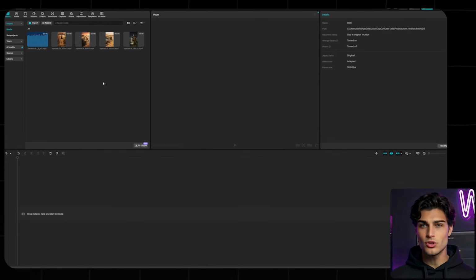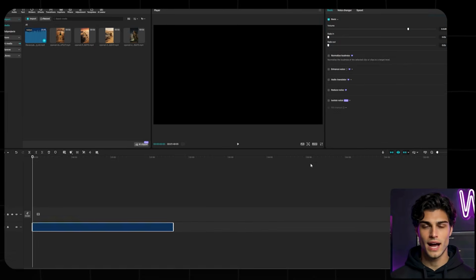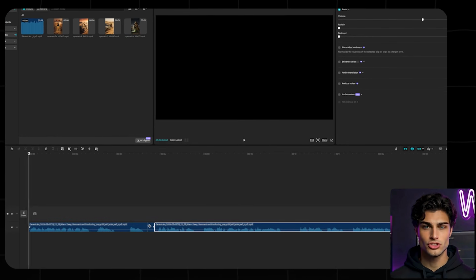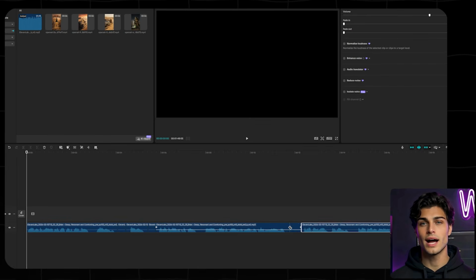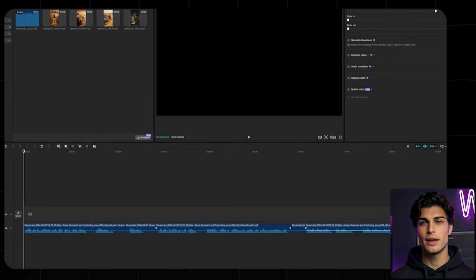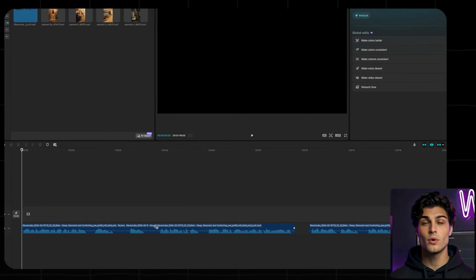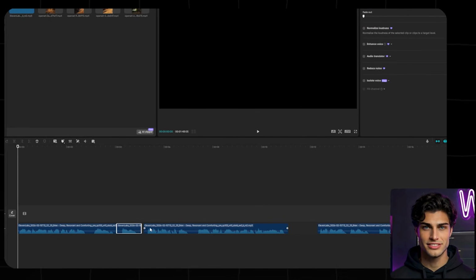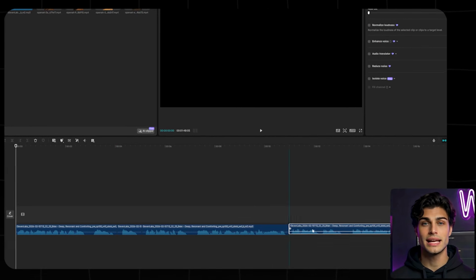Finally, we assemble the entire trap and force the retention graph to spike. Open CapCut PC. Drag your downloaded 11 Labs audio track straight onto the timeline. Do not touch the video clips yet. The very first thing you do is trim the dead air from the audio track. The pacing must be absolutely relentless. Zoom in on the audio waveform. Wherever you see a flat line, a massive gap of silence, or a breath that takes too long, you hit Ctrl-B to slice it and hit delete. You compress the dialogue so tightly that the viewer doesn't have a single millisecond to get bored or distracted.